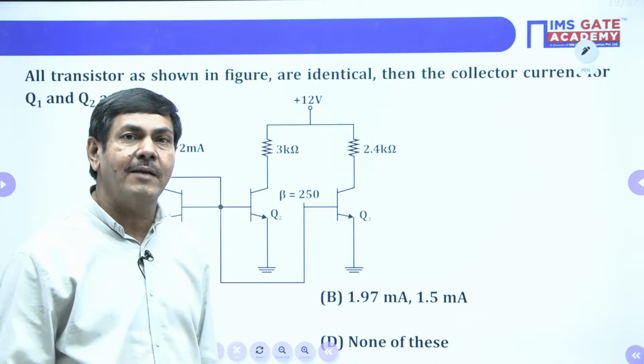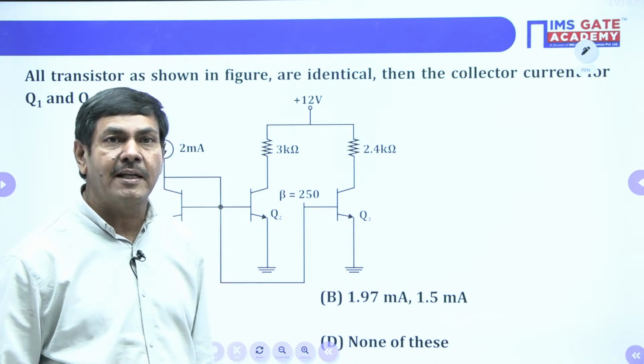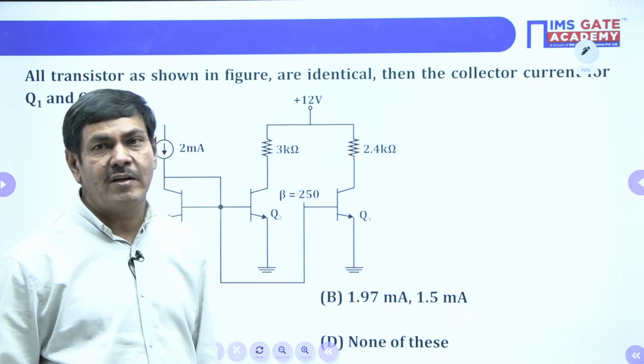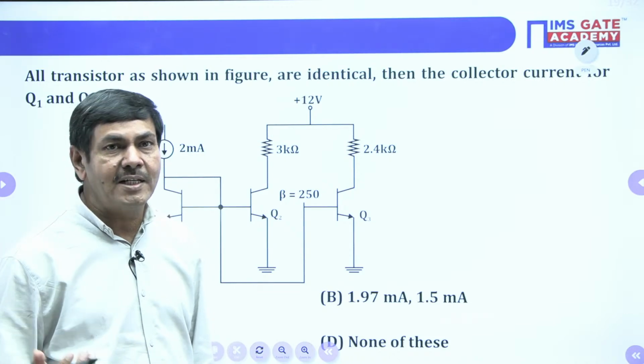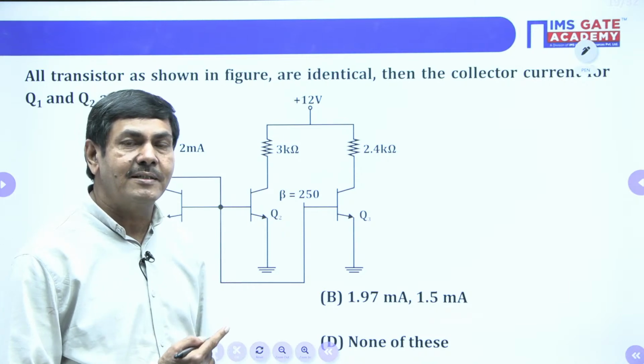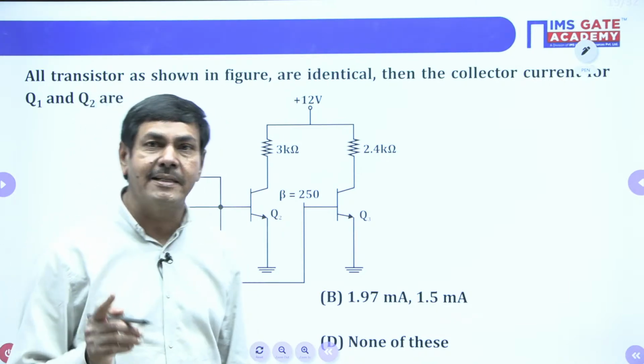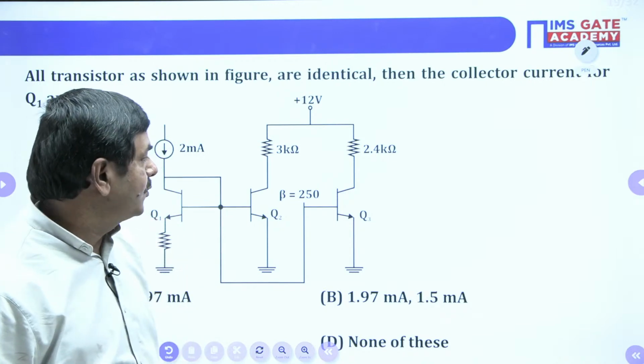If you ask for a 2 milliampere current source, they will laugh. The current source equivalent circuit is only the current mirror circuit. Understand? Current mirror circuits are used to maintain constant currents.